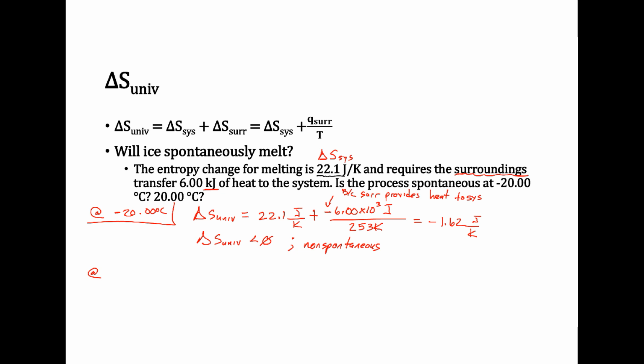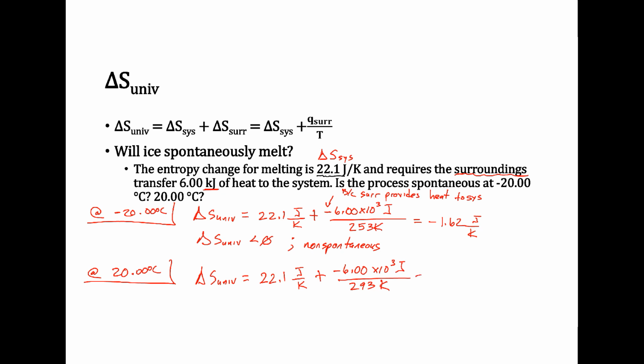So what happens if you have ice at 20 degrees Celsius? If it's above freezing, will ice spontaneously melt? We know that it will. Let's plug in and show this in a quantitative way. Delta S of the universe is again equal to delta S of the system, which is 22.1 joules per Kelvin, plus negative 6,000 joules over our new temperature, 20 degrees Celsius, which is 293 Kelvin.